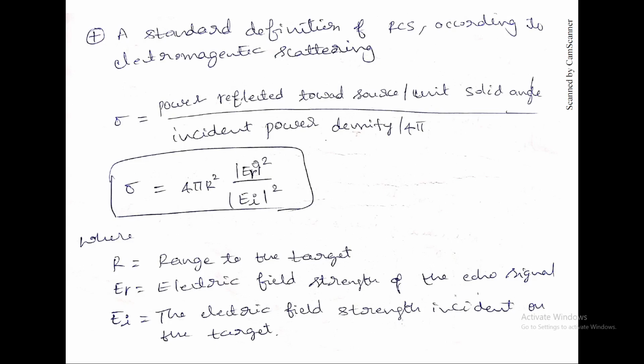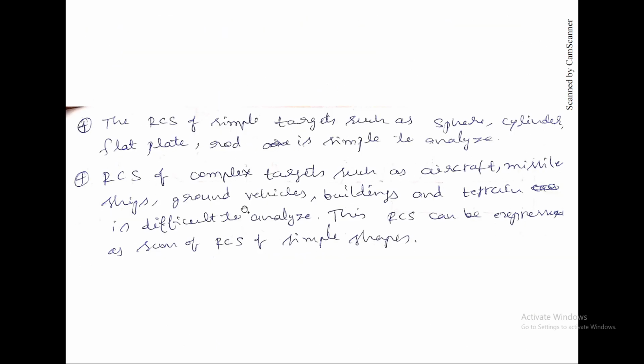Here ER is the received electric field strength of the echo signal, and EI is the incident electric field strength transmitted onto the target. R is the range of the target, that is, how far away the target is.